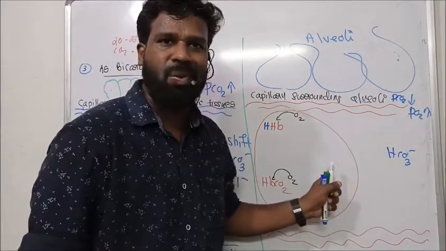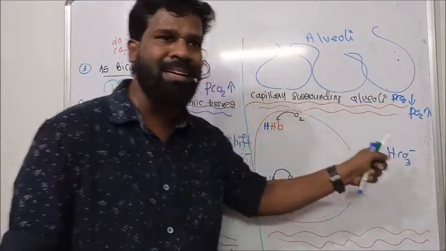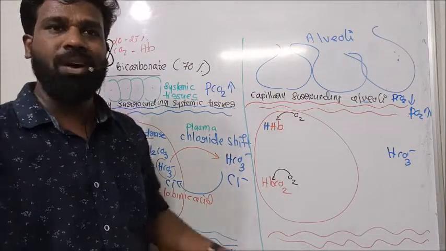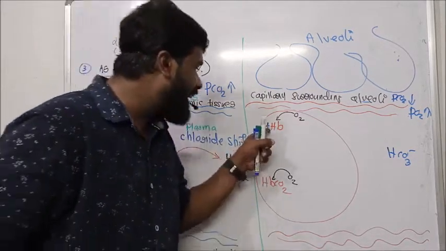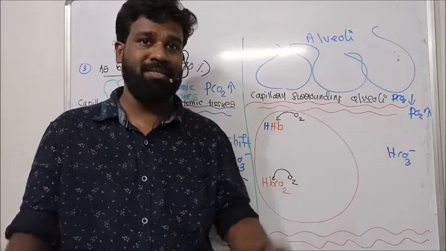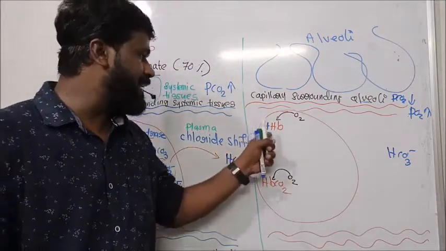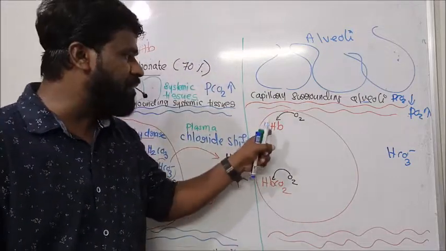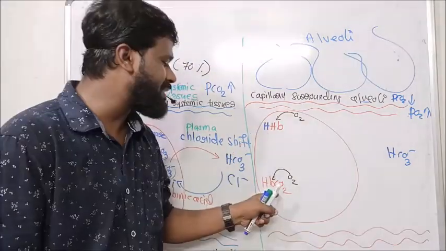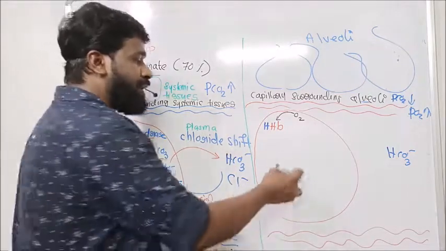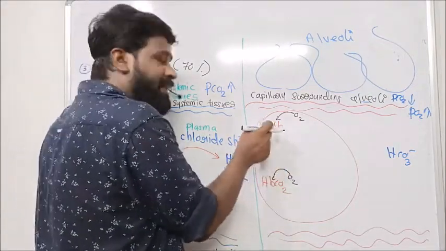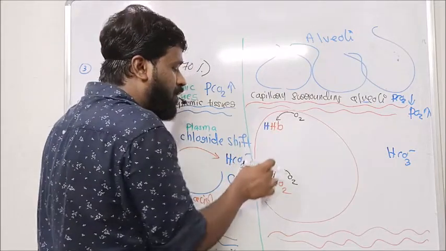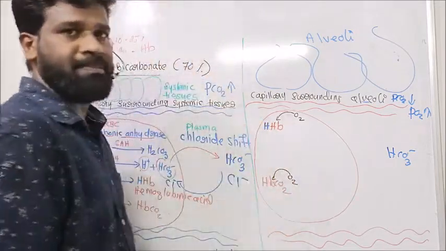near the capillary surrounding the alveoli where the PO2 is higher, when this oxygen binds to hemoglobin, what happens? The bond between H plus and carbon dioxide is broken, because hemoglobinic acid as well as carbaminohemoglobin is not stable. There is a weak bond between hemoglobin and H plus as well as hemoglobin and carbon dioxide. So when oxygen binds to hemoglobin, it causes the breaking of the bond between H plus and hemoglobin, and H plus and carbon dioxide.